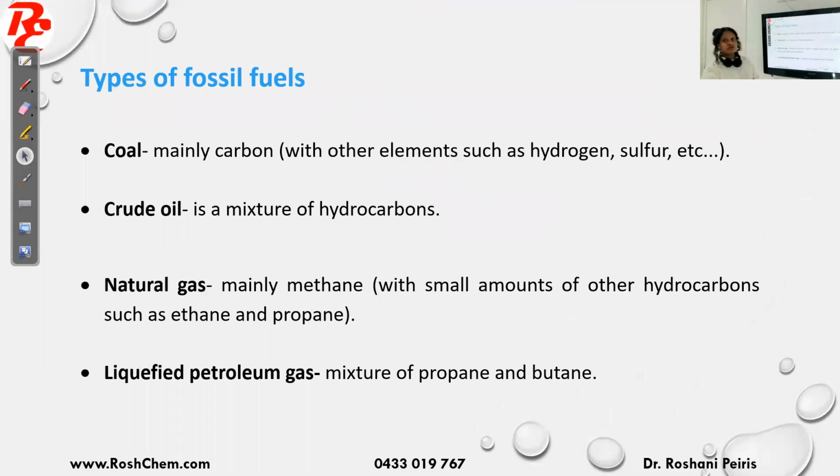So what are the types of fossil fuels? We should know for each type what is the main constituent. Coal is mainly made from carbon. Crude oil is a mixture of hydrocarbons. Natural gas is mainly made from methane. And then we have LPG, liquefied petroleum gas, which is a mixture of propane and butane. So for each type of fuel, you should know the main constituent.